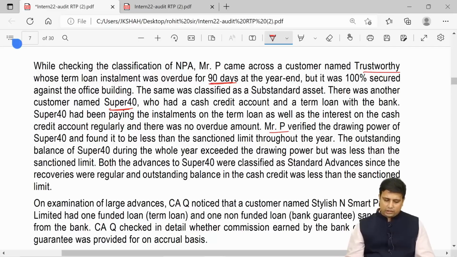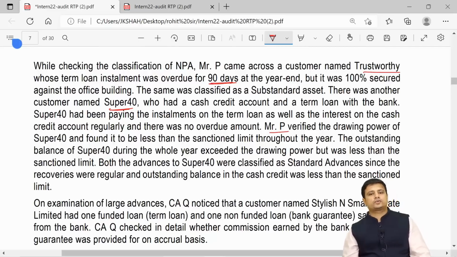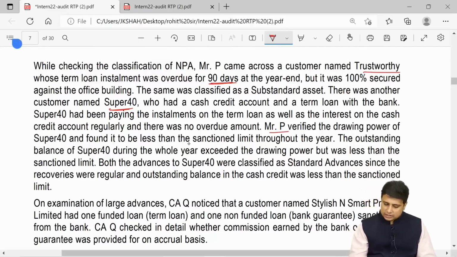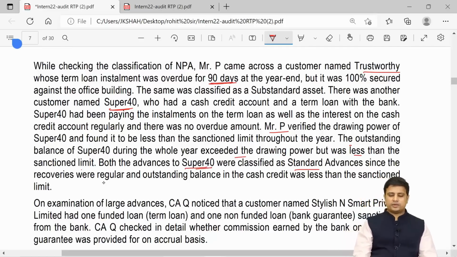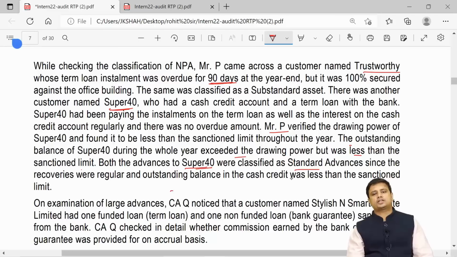Mr. P verified the drawing power of Super 40 and it was found that it was less than the sanction limit. The outstanding balance of Super 40 during the year exceeded the drawing power but was less than the sanction limit. Both the advances to Super 40 were classified as standard since the recoveries were regular and the outstanding in the cash credit was less than the sanction limit.